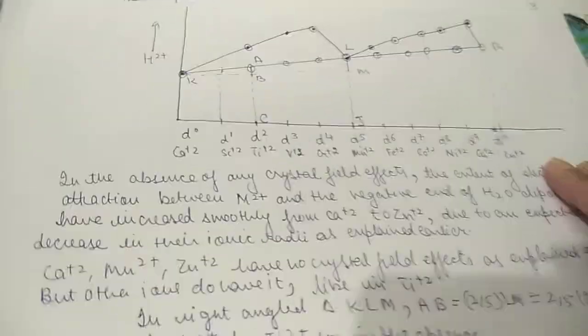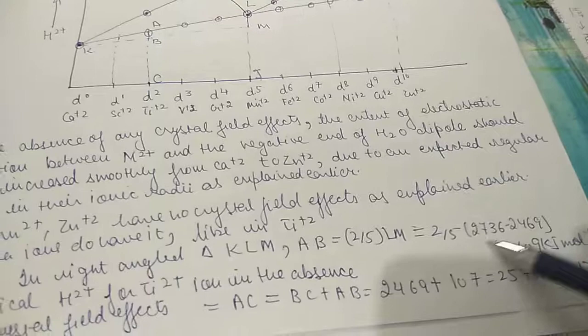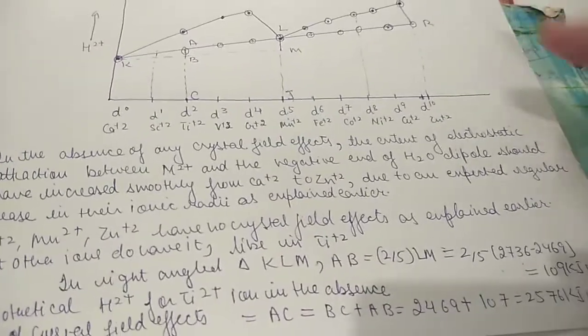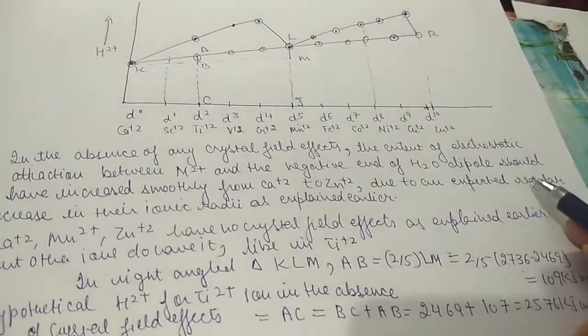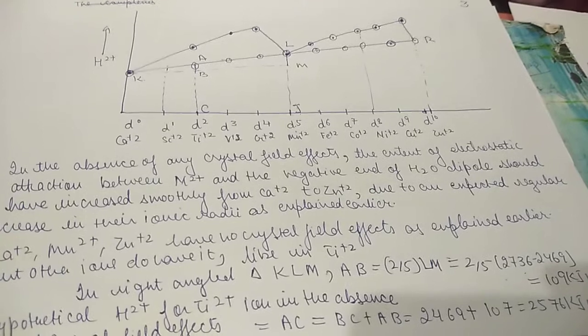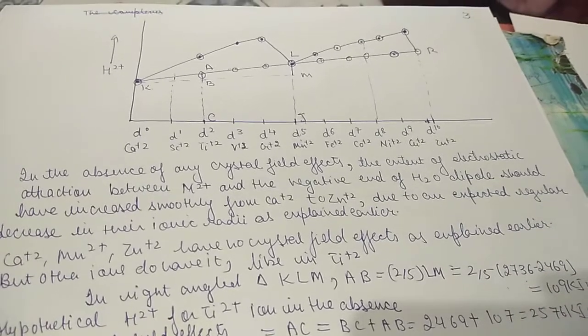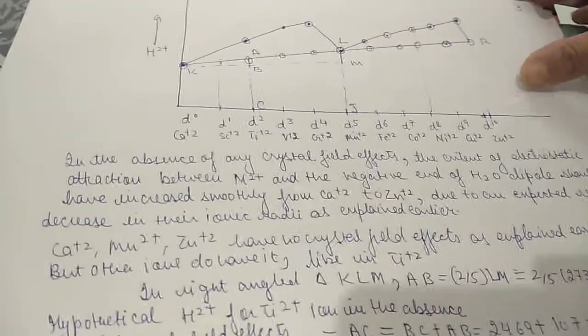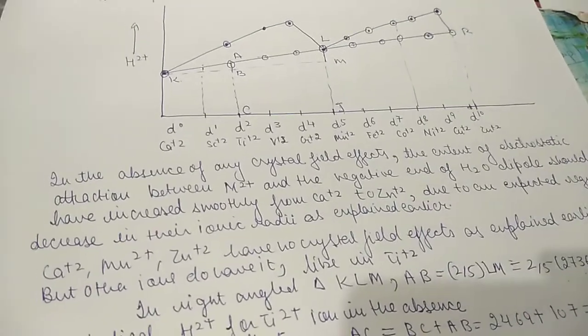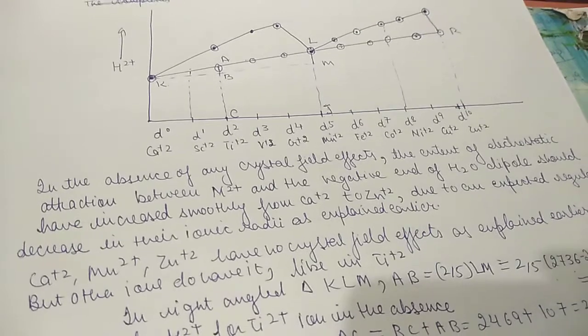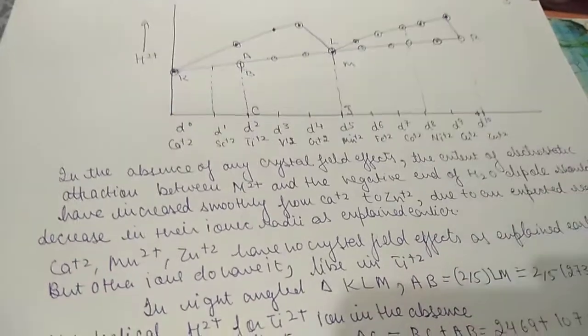These specific values of the energy are given to you; they are not properly specified in the graph, but these values are given. So from this graph also you can calculate the value of CFSE. This is all about the heat of ligation when the ligand is water.